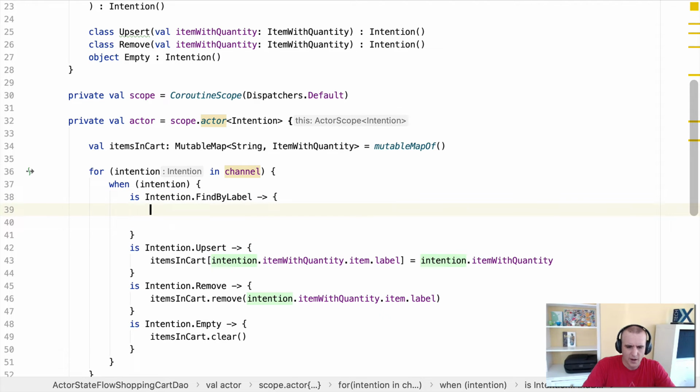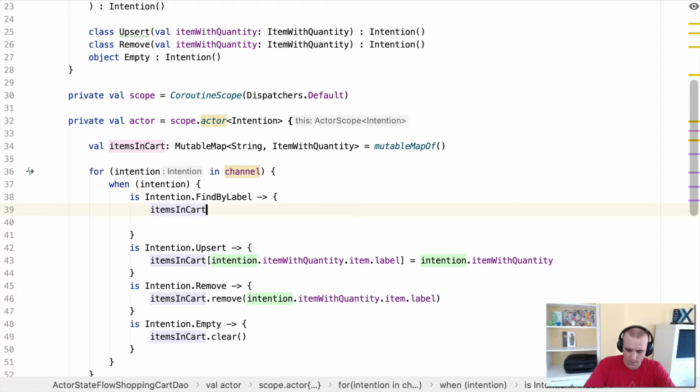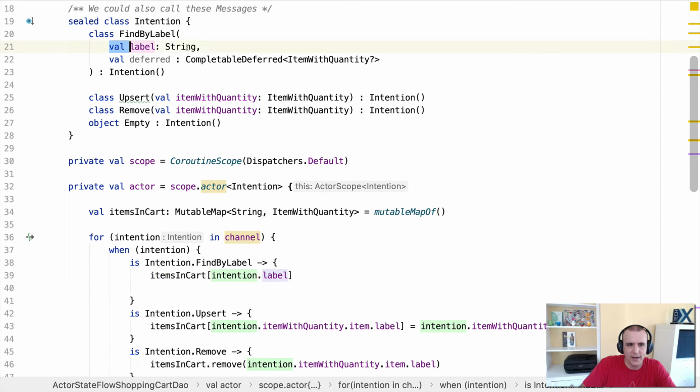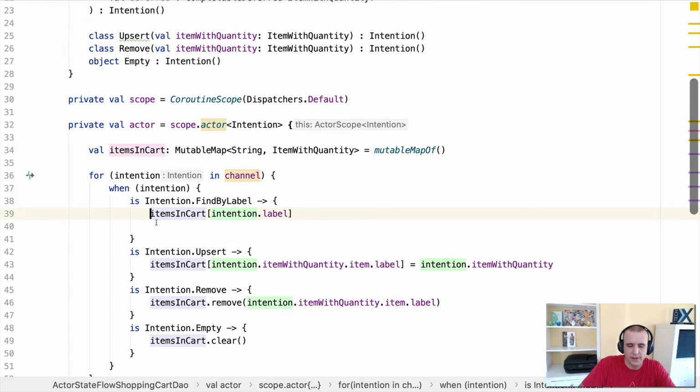So in this case, we want to find by label. So we're going to say item in cart. We're going to look up by the label. So it's the same long thing. Get the label off. Oh, actually, no, it's not. We already just have the label primitive. So it'll just be intention.label. And that's because we were nice enough to just say label on this one. And then what we want to do is find this. So really, it would just be returning this. But yeah, so we want to return it.